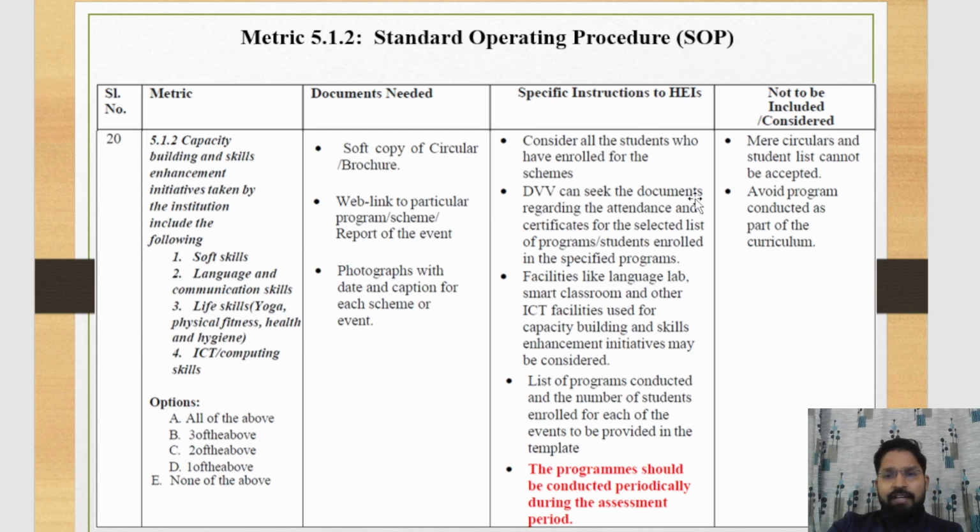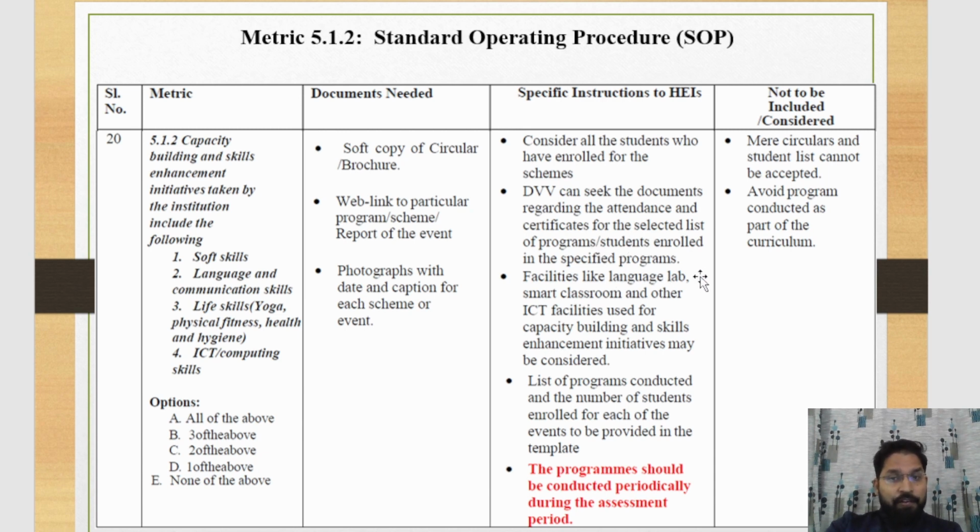DVV can seek documents regarding the attachment and certificate. Means if you claim that a student participated in a particular activity, then during the review process NAAC may ask for the certificate of any student. Not only the certificate, but attendance and registration of a particular student can also be asked by NAAC during the review process.